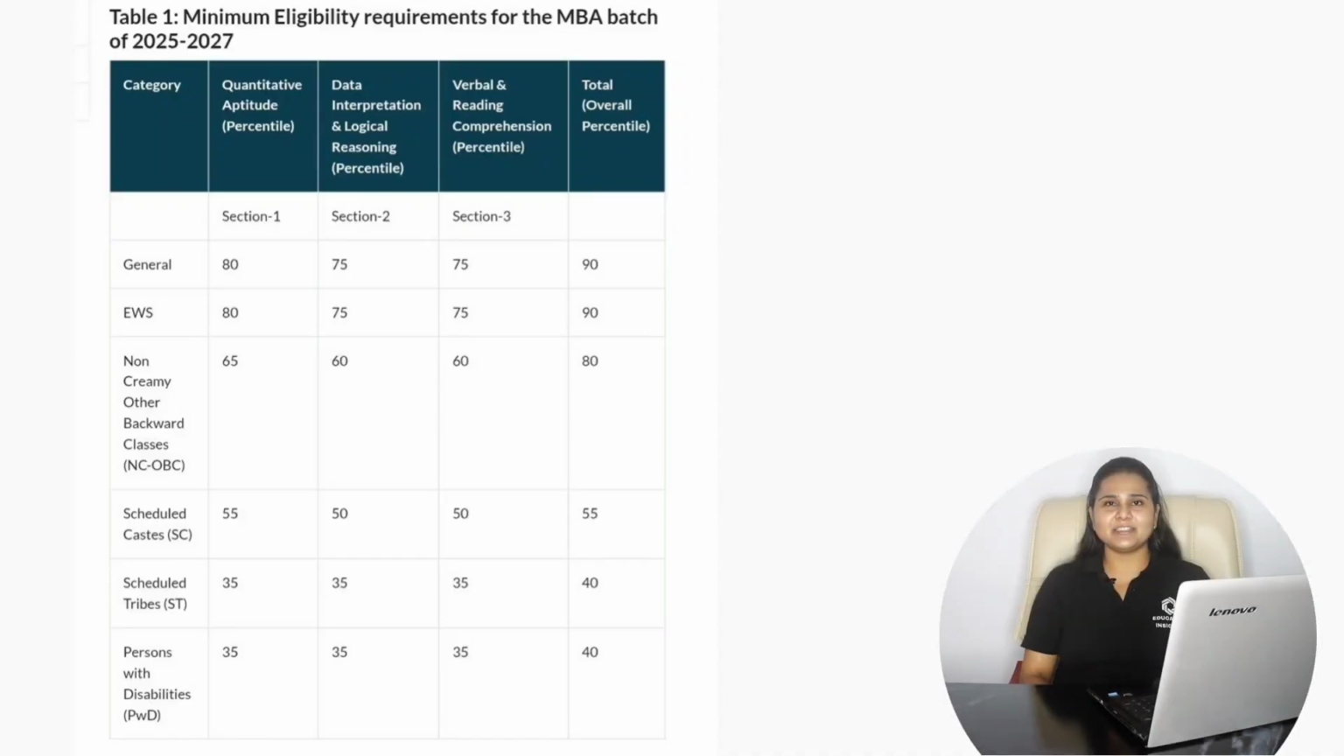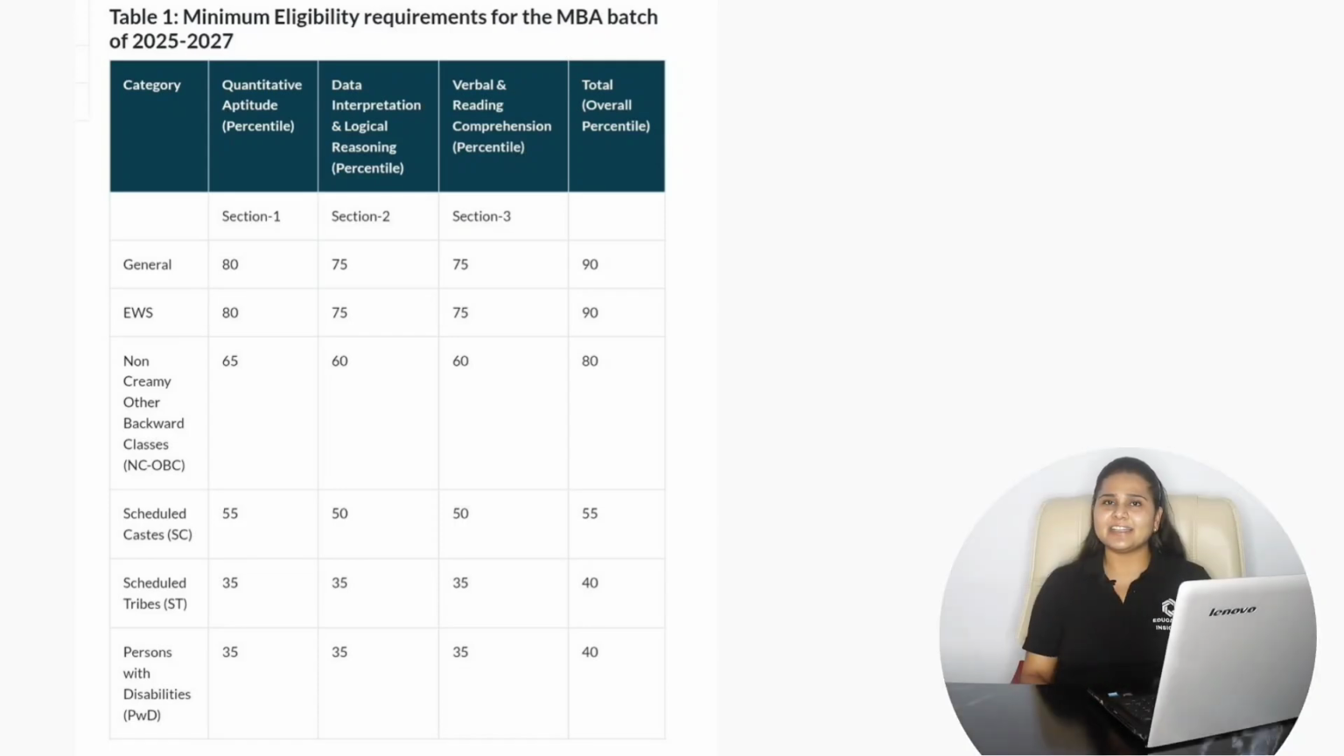Now if we consider the minimum eligibility criteria according to category at IIM Amritsar, that is stage 1. For the General and EWS category, it is 80 percentile in the quantitative ability section, 75 percentile in DILR and VARC, and overall 90 percentile in your CAT entrance examination. For the NC-OBC, it is 65 percentile in quantitative ability, 60 percentile in VARC and DILR, and overall 80 percentile with your CAT 2024 score.